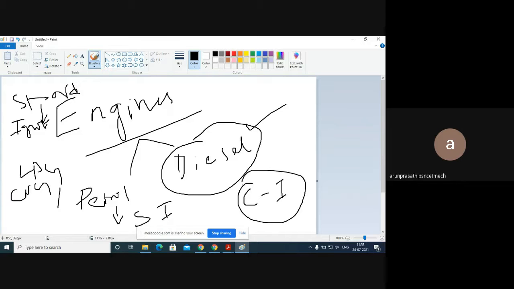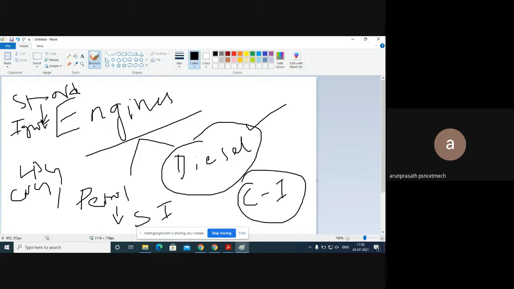But the self-ignition temperature for petrol is very low compared to diesel. So the self-ignition temperature is very low for our petrol engine, and it requires some amount of external source to ignite itself. That's why we use a spark inside the cylinder. But in the case of the diesel engine, the self-ignition temperature of diesel is very high.